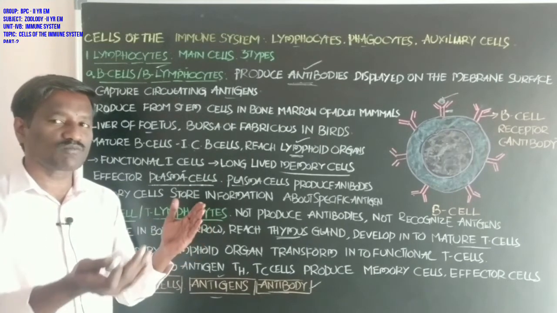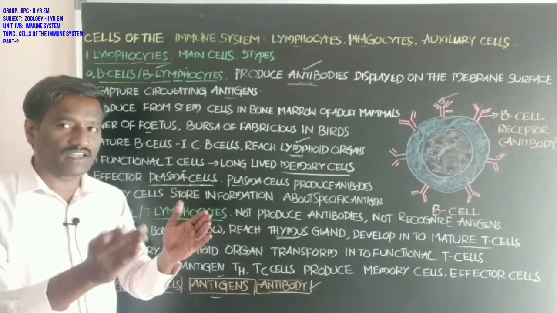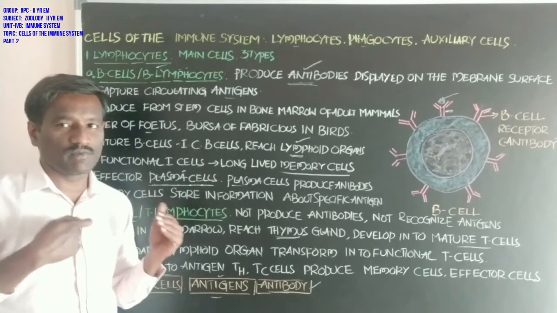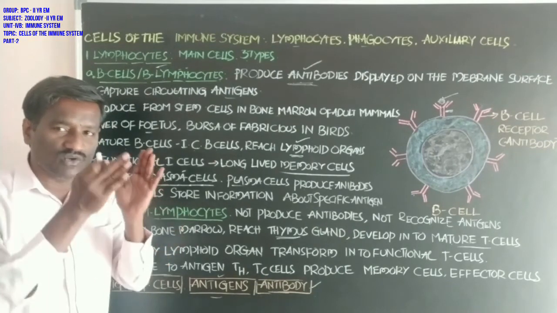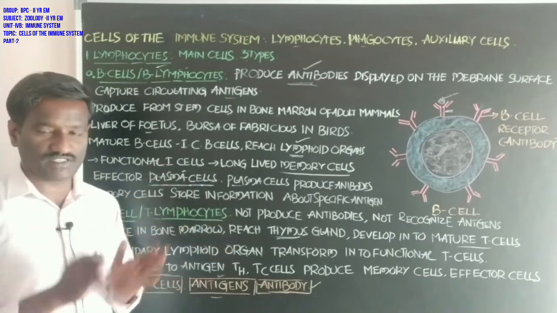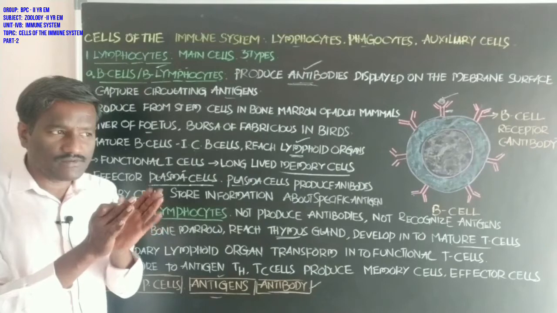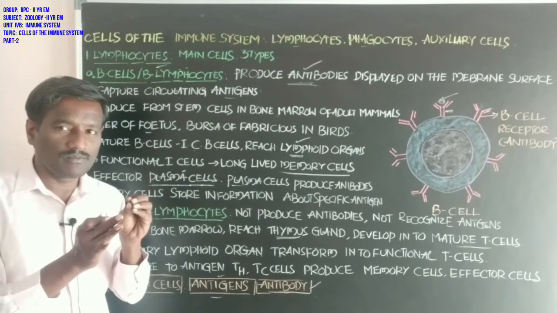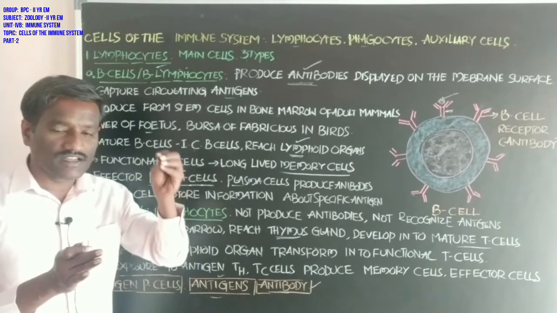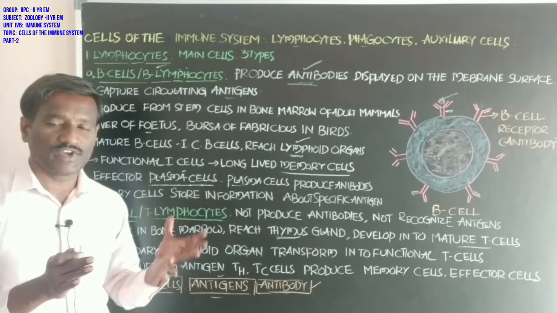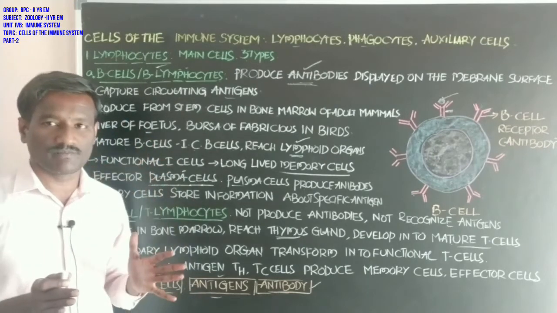For example, a bacterium that is harmful to the human body enters the body. The bacterium is engulfed, phagocytosed, by the macrophages. The macrophages digest the bacteria and destroy them into smaller divided particles.